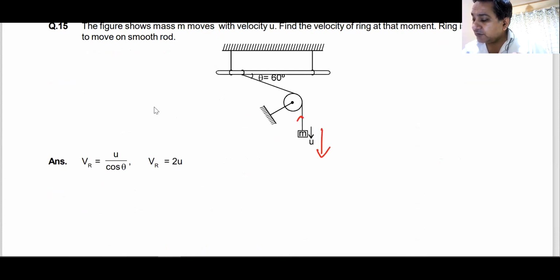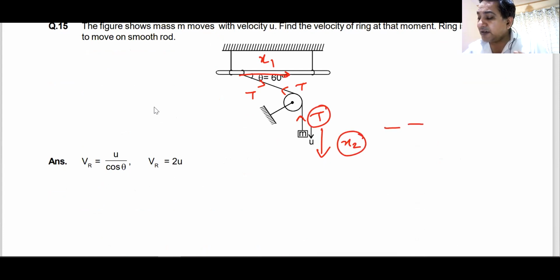This is moving here. Tension T is here. The same tension T is here. The same tension T is here. This block is going to move here. Let me call this X1. Let me call this X2. T into X2. This will be minus T into X2, the work done by tension on this one.